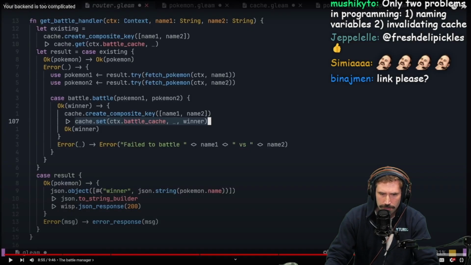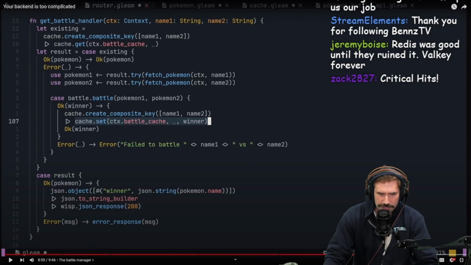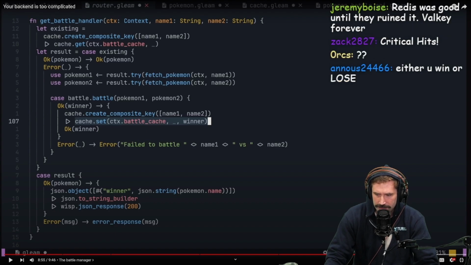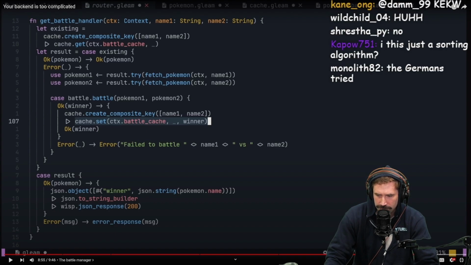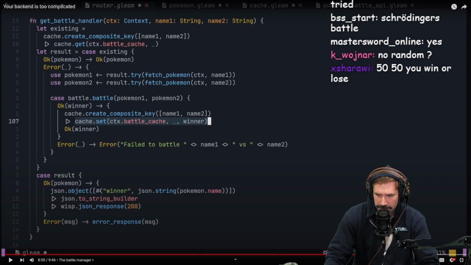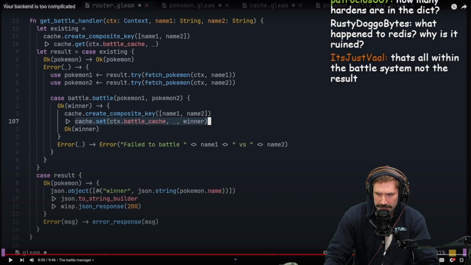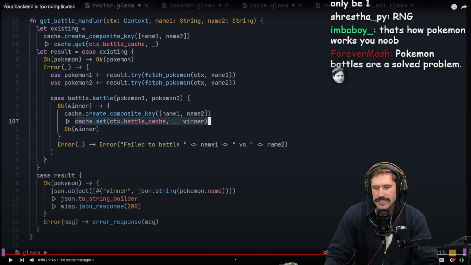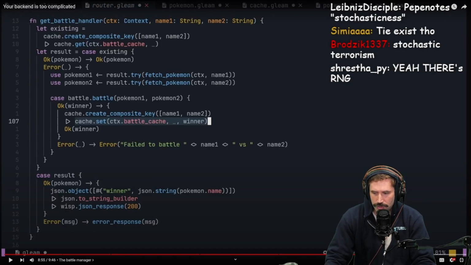Wait, hold on. Whoa. Are you saying that every single time you battle, you only battle once and that's that? Couldn't there be more than one result out of a battle? Isn't there some level of stochasticness? Yes, critical hits. You're telling me Pokemon battles are deterministic? Then why would anyone ever play? I assume there are no competitions ever then.